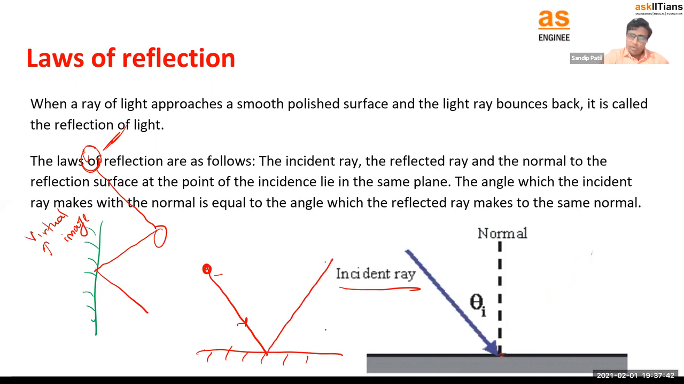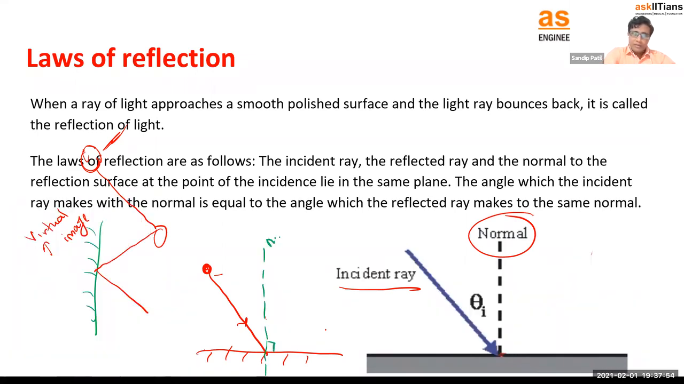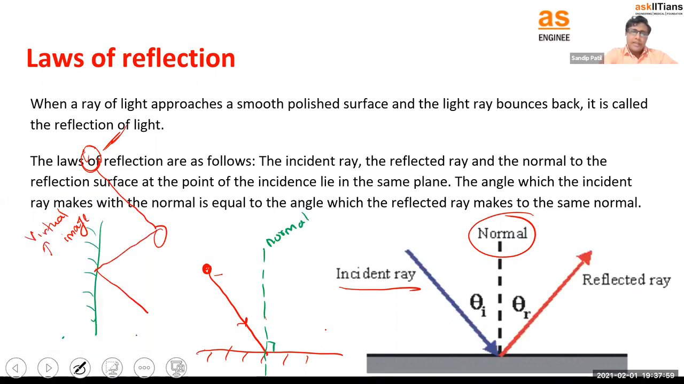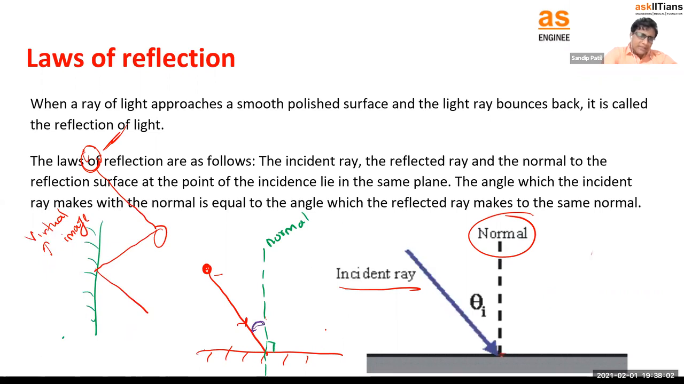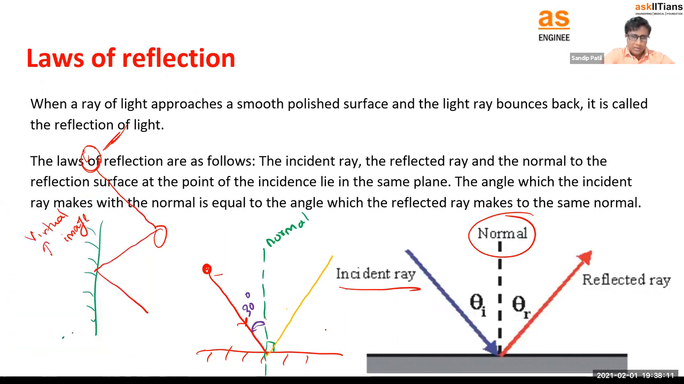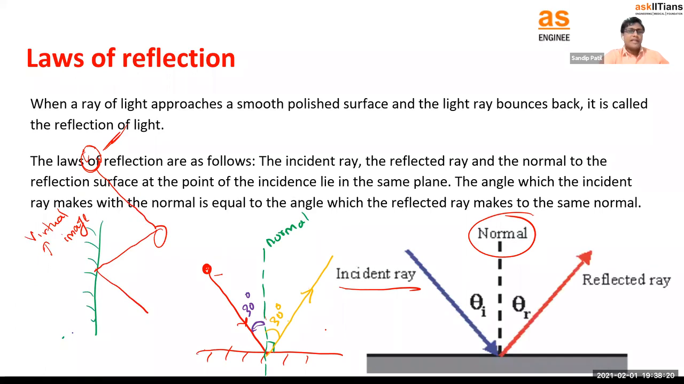How to show it? First of all, draw one perpendicular like this. They have drawn one perpendicular here, which they have named the normal. This is the perpendicular to the mirror. Okay. And whatever angle you can see here, let's say 30 degrees, the reflected ray is going to make a similar angle like this. So this will also be 30 degrees. So whatever incident light is coming is getting reflected at the same angle.